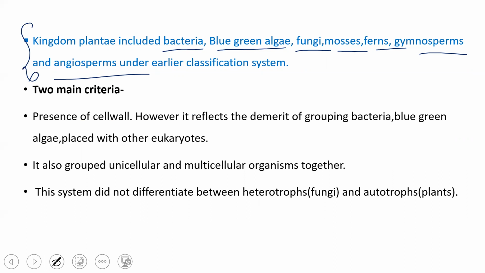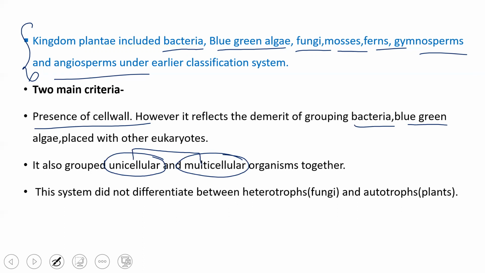There were two important criteria why the two kingdom classification failed. One is that in so many organisms, especially bacteria and blue-green algae, the cell wall is different. The composition of the cell wall goes on varying in these organisms, right? And one more thing is that the cells may be unicellular or multicellular, as I told you earlier. So unicellular and multicellular organisms were grouped together, along with heterotroph and autotroph organisms. Because all these criteria were not accepted, the next system of classification came up, that is the three kingdom system of classification.